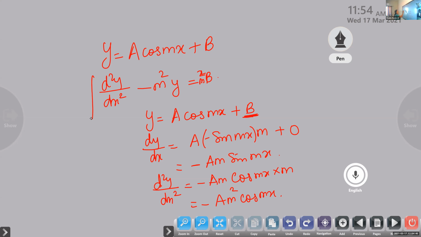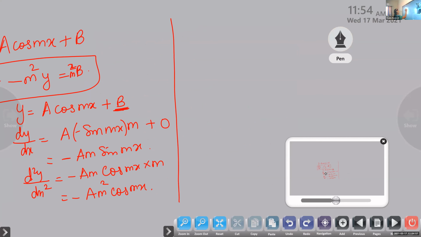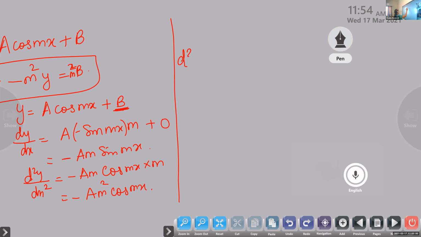Now substitute in this equation. When you substitute in the LHS, if you get it equal to the RHS, it is satisfying, isn't it? What is d square y by dx square?